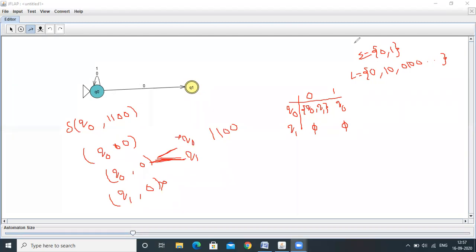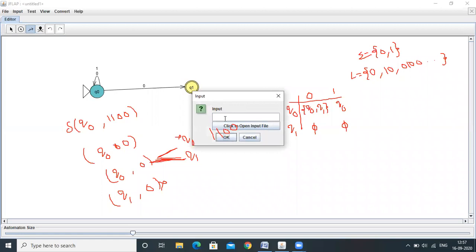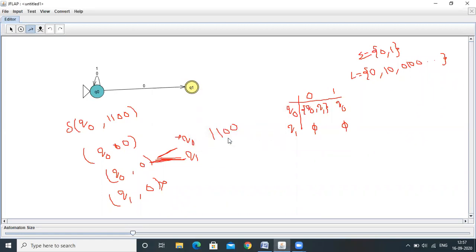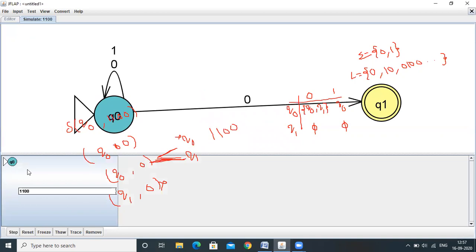So let's check with the same input 1100. So Q naught on 1, Q naught only, Q naught on 1, Q naught only, Q naught on 0, we have two possibilities. One is reaching to the Q1 state, another one is reaching to the Q naught state. Two possibilities.